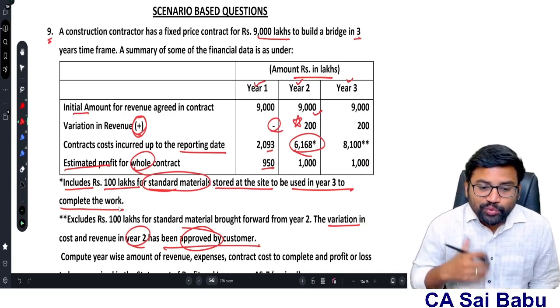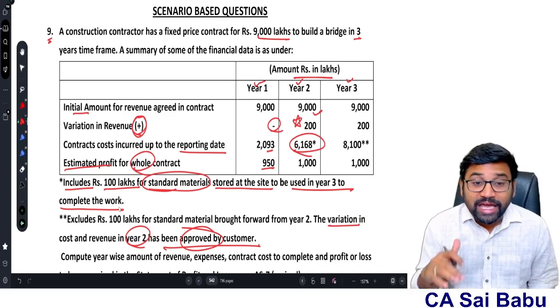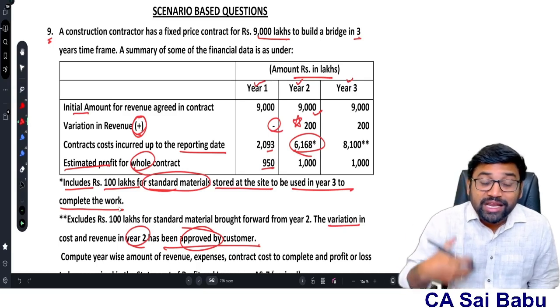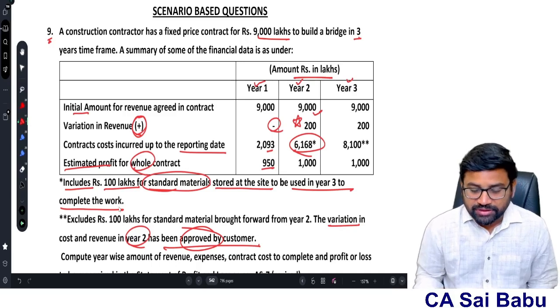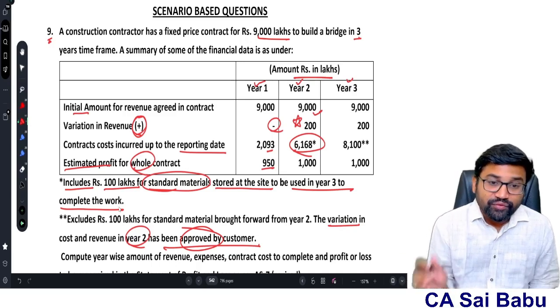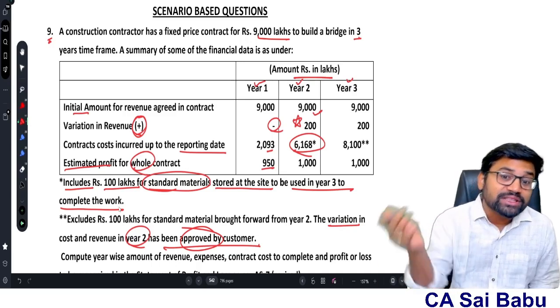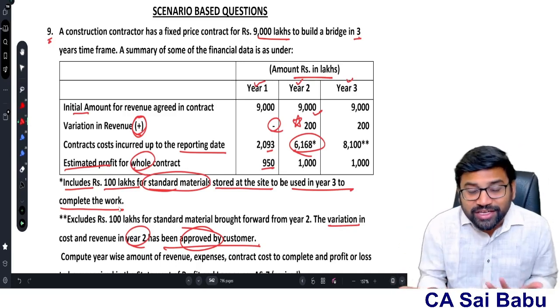Tell me, sir, without consumption of the material, can it be included as a part of the cost? Answer is no. We have to take material consumed in the construction project. But by the end of the second year, we have included 100 lakhs worth of standard material which is not yet consumed.